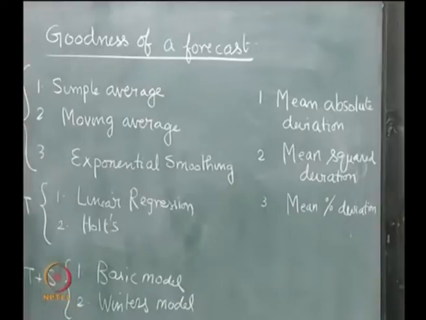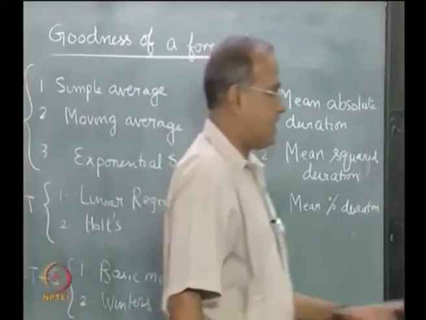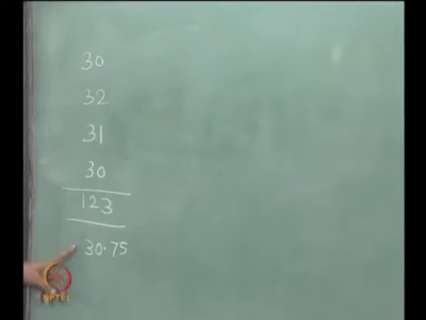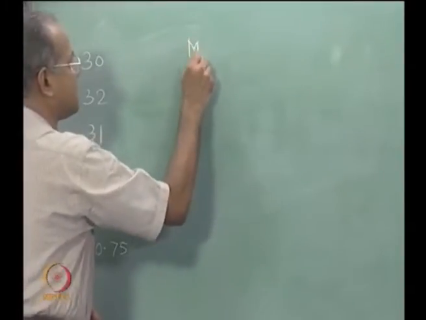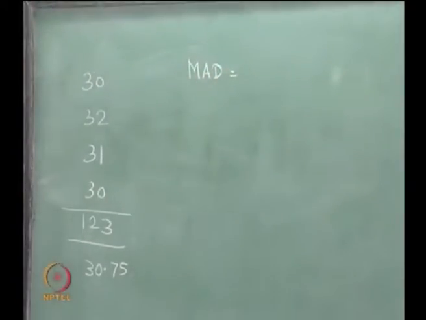So, let me show the calculation for some of these. Now, let us assume we are using simple average, and therefore, the forecast for all the 4 periods is 30.75 and the forecast for the 5th period is also 30.75.